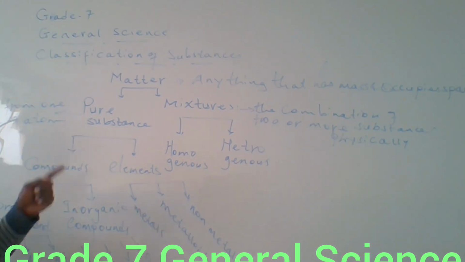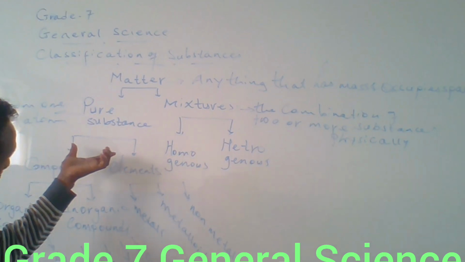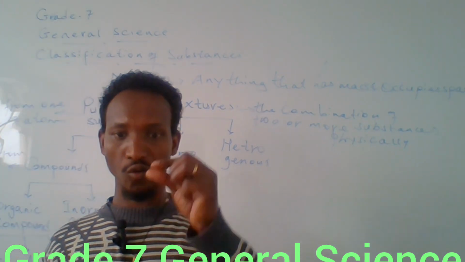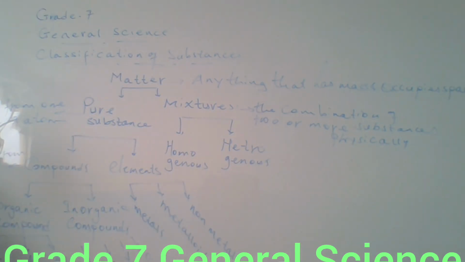When it comes to its classification, compounds and elements: compounds are formed from the combination of two or more different elements chemically.